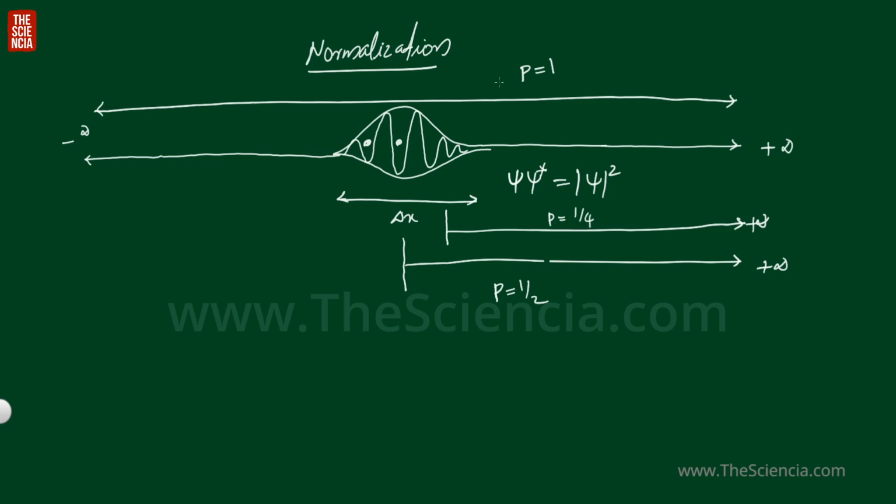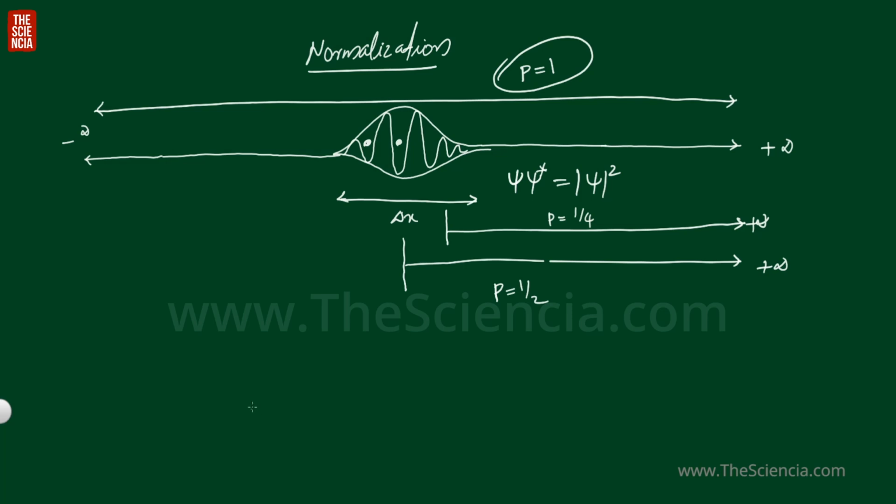So if you are looking for a particle from minus infinity to plus infinity, then the probability of finding the particle will be 1, because in between minus infinity and plus infinity, the particle will be there. Okay, that is, the probability of finding the particle from minus infinity to plus infinity is 1.